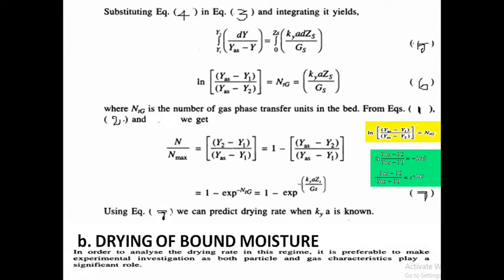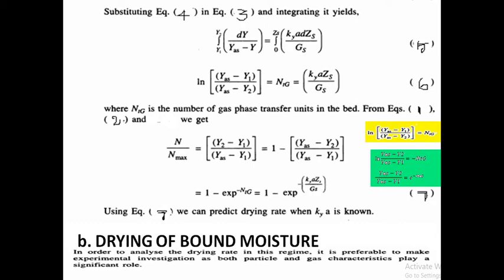On the RHS, integration of 0 to Zs Kya dZs divided by Gs. The constant term Kya divided by Gs is taken outside. The integration of dZs is simply Zs. After substituting the limit 0 to Zs, we get Kya Zs divided by Gs. This value is equal to NTG, the number of gas phase transfer units in the bed. This is equation number 6.